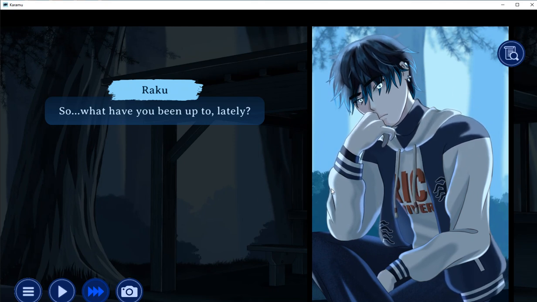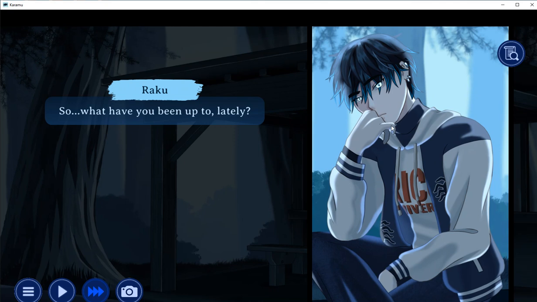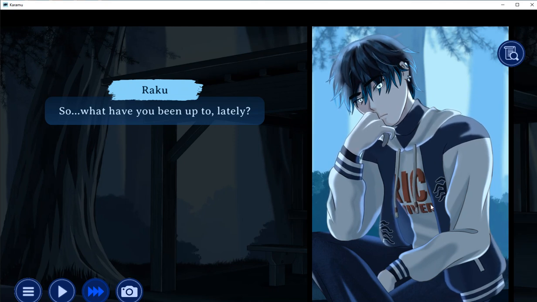Wow, so every single thing is animated. You can see his hand moving a little bit, the blinks. Oh my god, this is so cool.